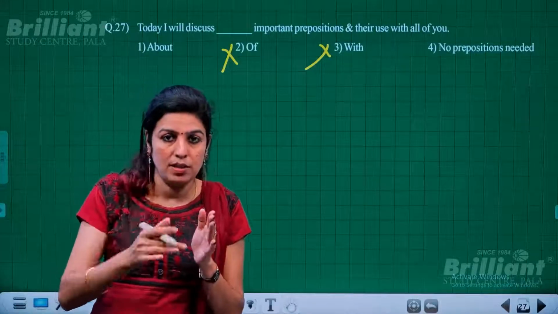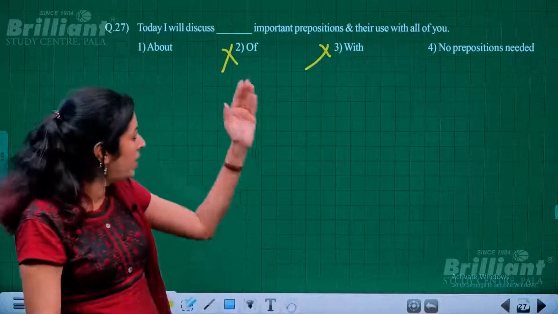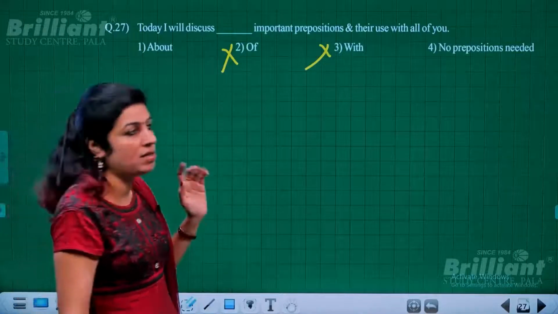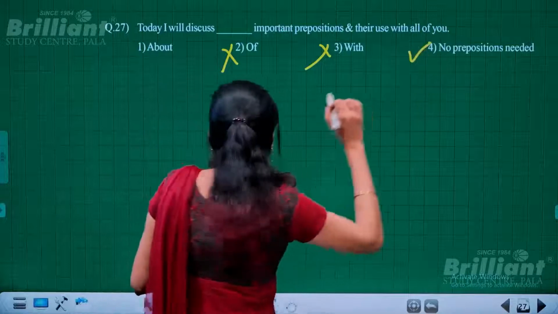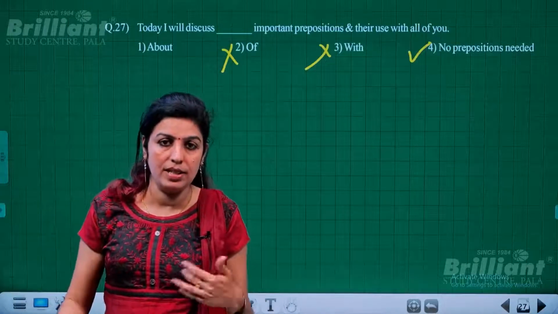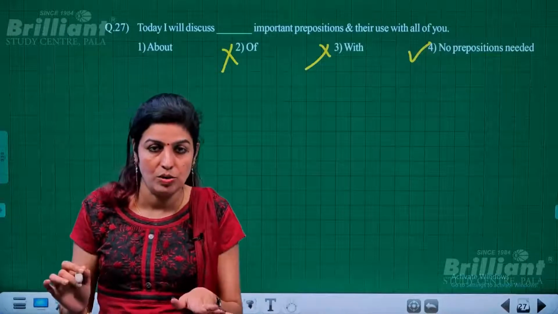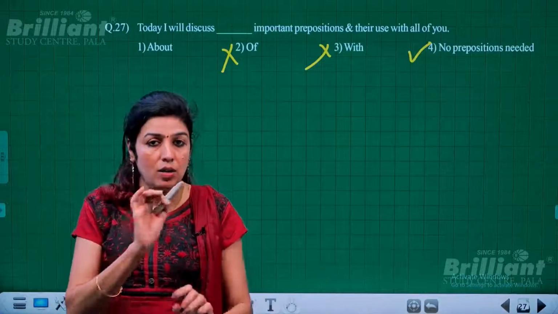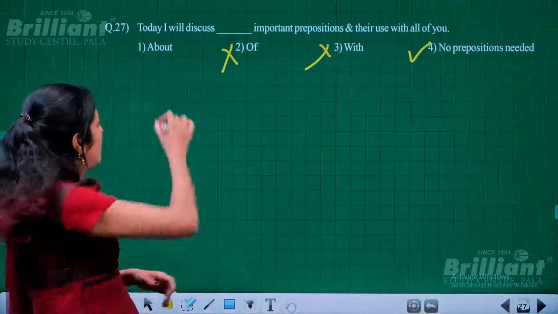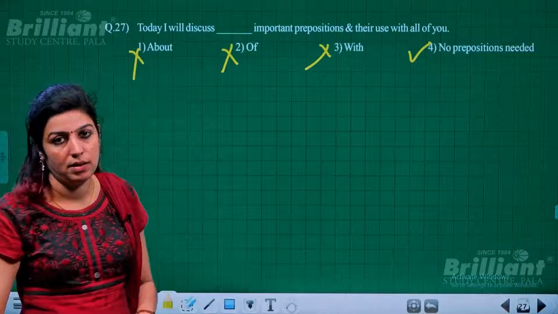So with the word discussion, you can use on. But here, discuss is used as a verb, so no preposition is required. So never say I will discuss about current affairs. That is a wrong use. It's grammatically incorrect. No preposition is required with the word discuss. So this also cannot be taken. Okay.